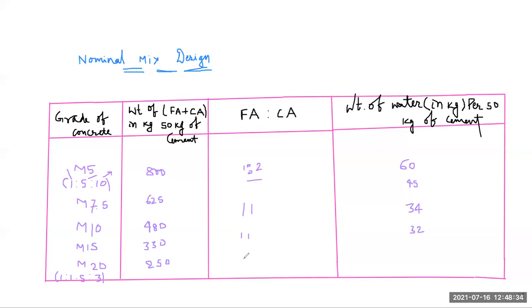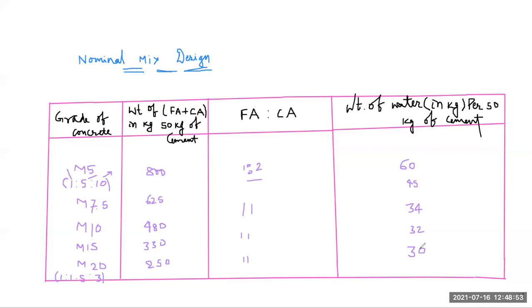Here the coarse aggregate plus fine aggregate mixture is same. Here we use 30 kg weight of water per 50 kg of cement. So basically you have to keep this table in your mind for proportion of nominal mixed concrete.